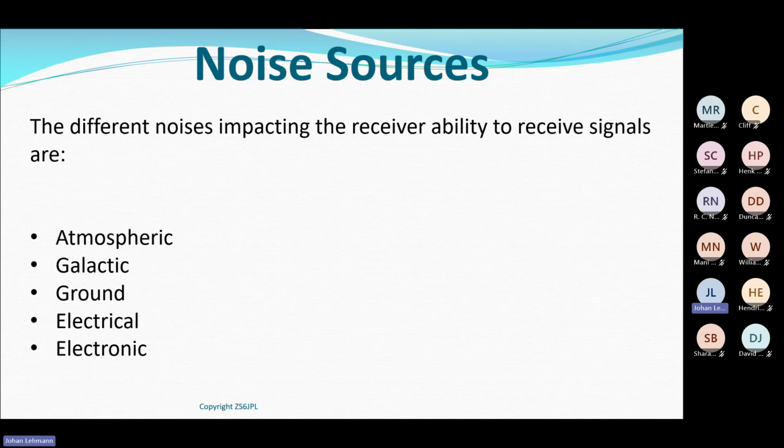The other one we get is ground noise, when things aren't grounded properly. We'll discuss it in the lecture on electromagnetic interference and compatibility. There's a difference between grounding and earthing; they are not the same thing.